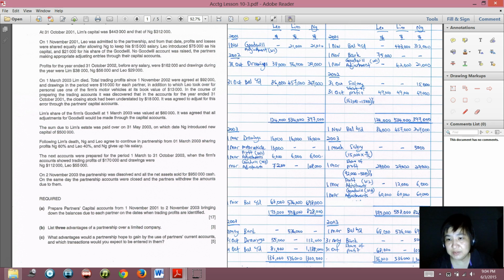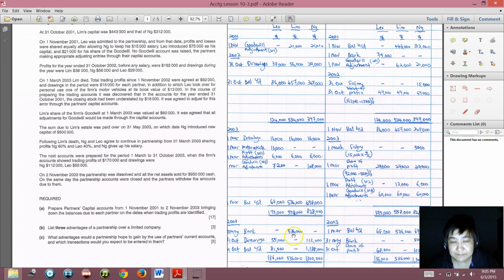Okay, and the capital account would increase because he put in money. So that will increase the capital account. So Lim on 31 May 2003, Lim put in the money, 500,000, but Lim took away his money that is due to him. So the balance due to Lim is 536, and he took up all the money. So that means it will be credited to the partnership bank account. So in the partnership it will be opposite, it will be on the credit side.